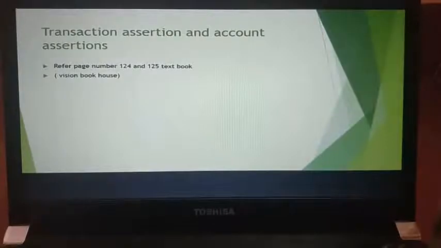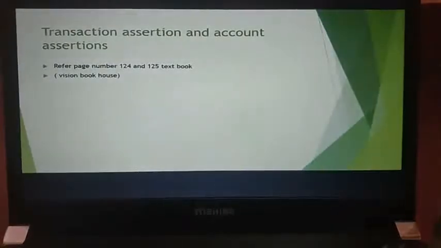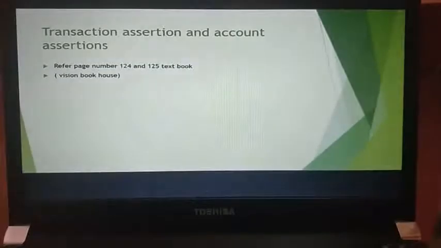Next, you have transaction assertions. Okay, here in this slide I've asked you to read pages 124 and 125 because again it is a repetition of the same points. It has occurrence, completeness, accuracy, cutoff, classification, presentation, each with its relevant test. It's again the repetition of everything. Then in account assertions also it is a repetition. You can take a look in your textbook about it.